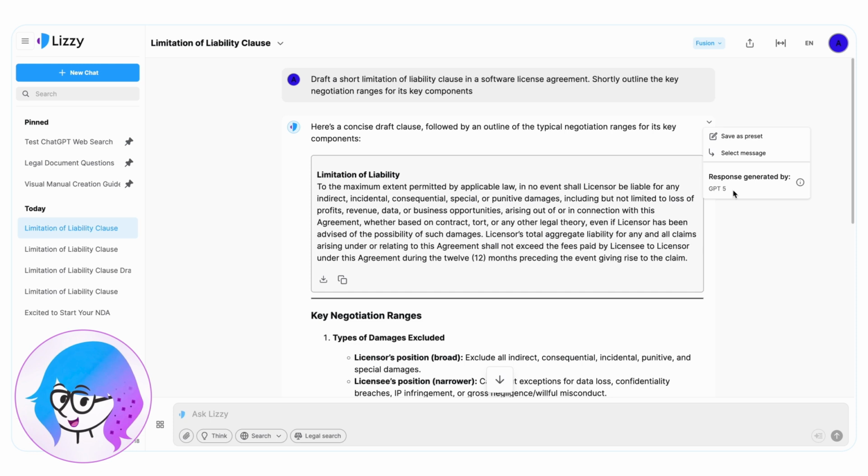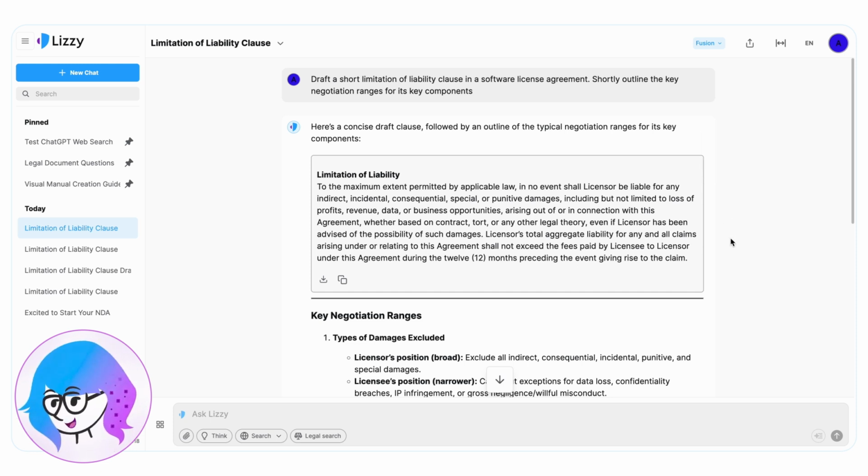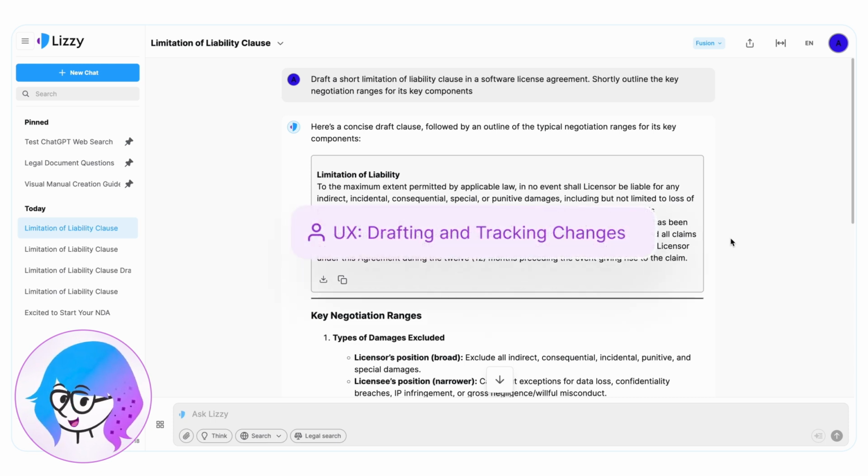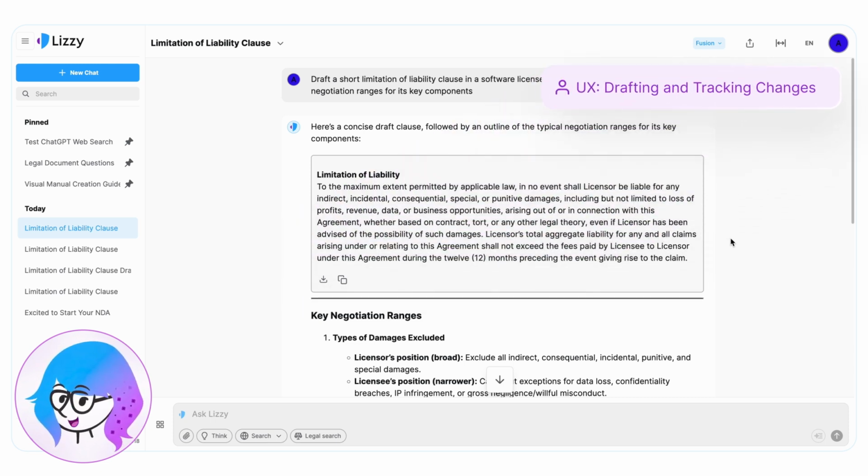How does Lizzy's answer differ from what you'd get when asking the same question directly in the ChatGPT app? In two main ways. The first difference is in the user experience. For example, Lizzy displays draft language as independent segments inside a framed block. I call this a drafting snippet. This allows you to copy or download them into a document easily without the accompanying explanations.